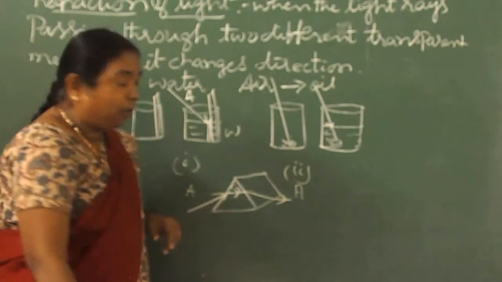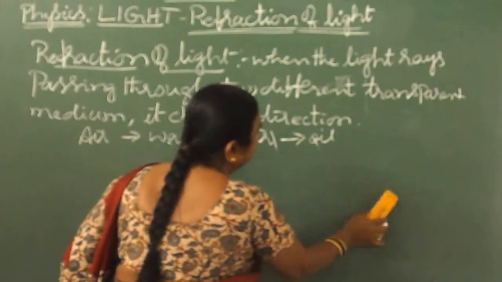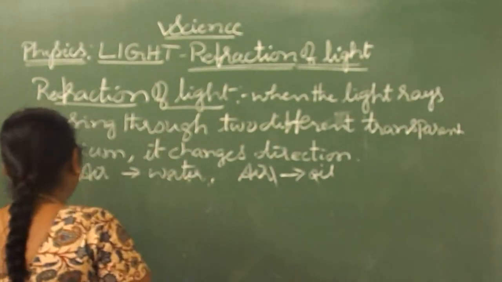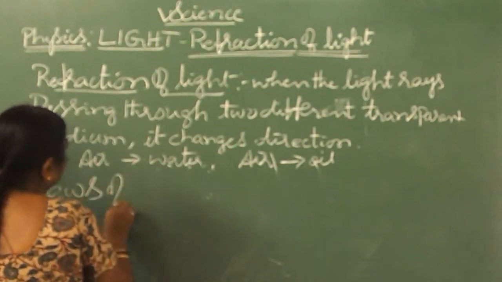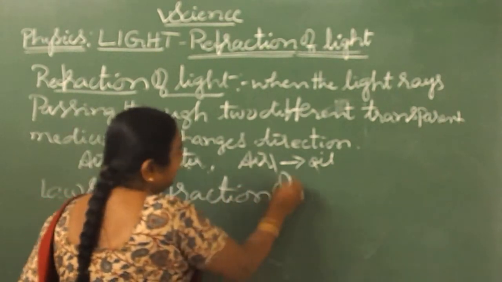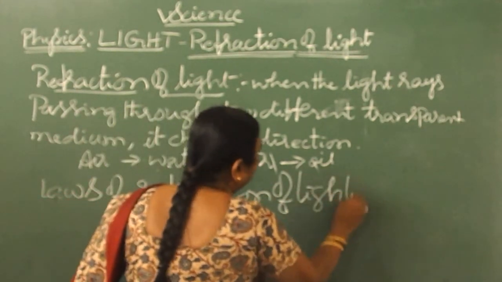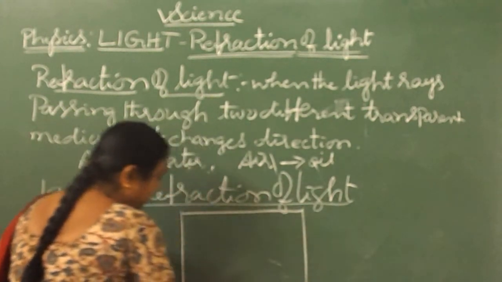Then, as you learned in the reflection of light, two laws. Like that only, you can observe the laws of refraction of light using a rectangular glass slab.